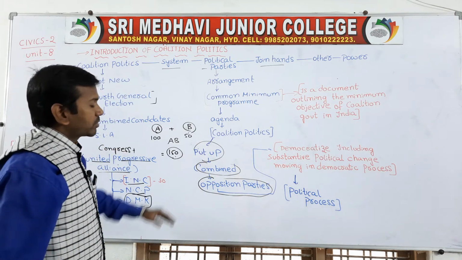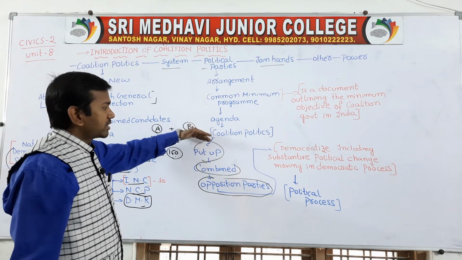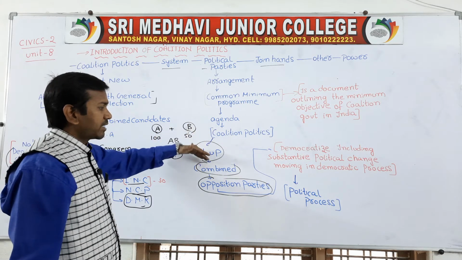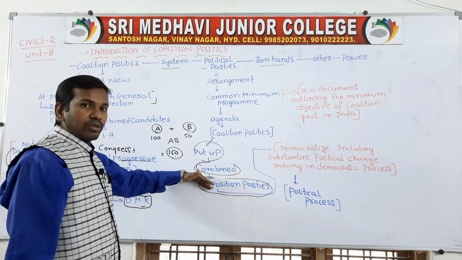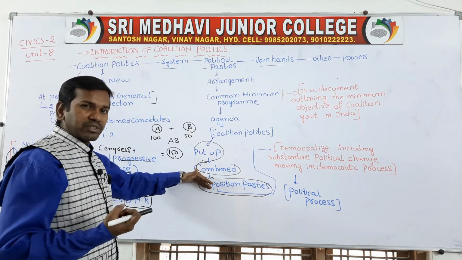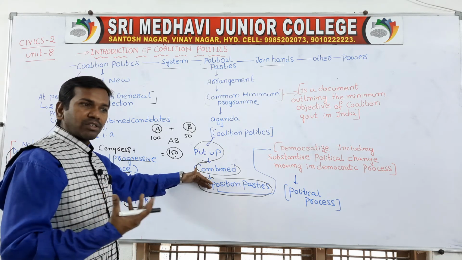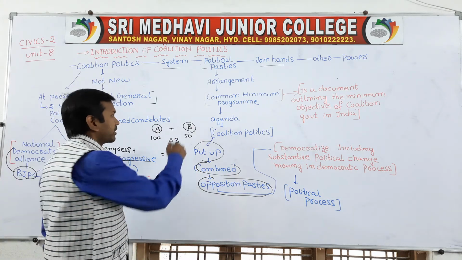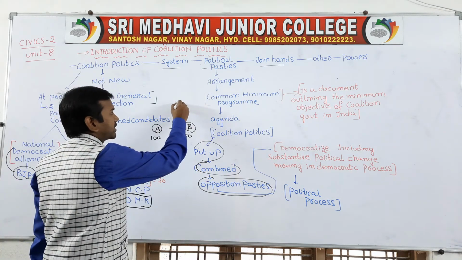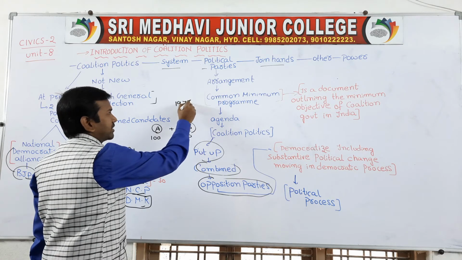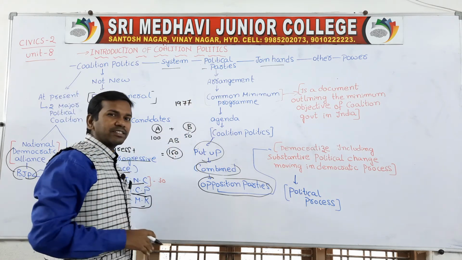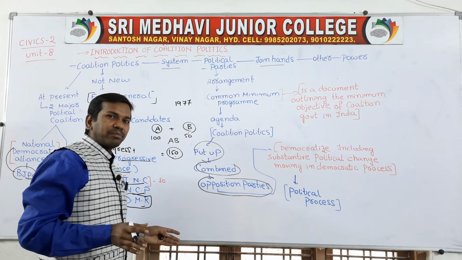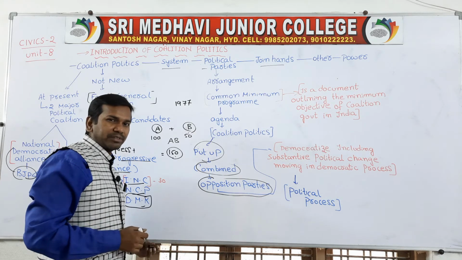Next, when we talk about coalition politics, parties combine with the opposition parties. Whenever the ruling party is very strong, all the opposition parties will combine to defeat it. For example, in the 1977 elections, all the opposition parties combined and defeated the ruling party.